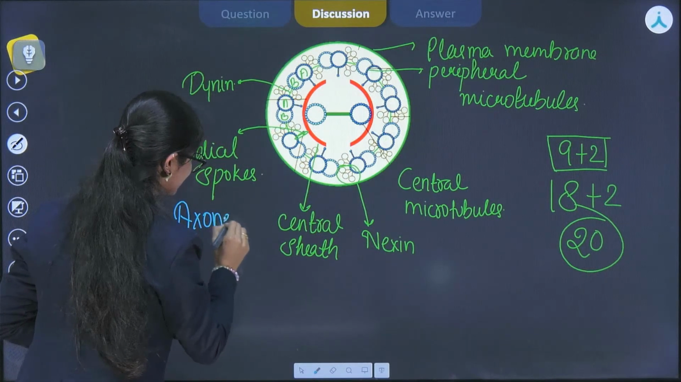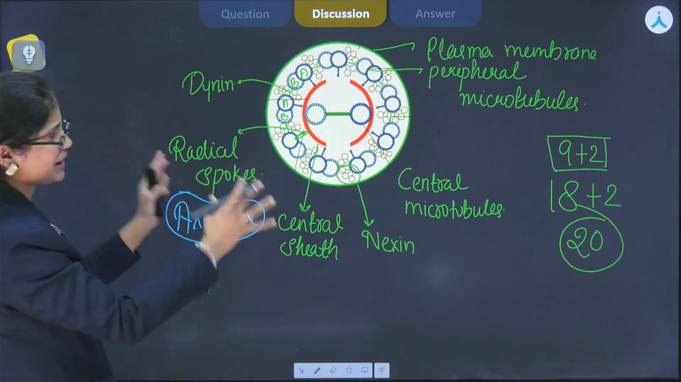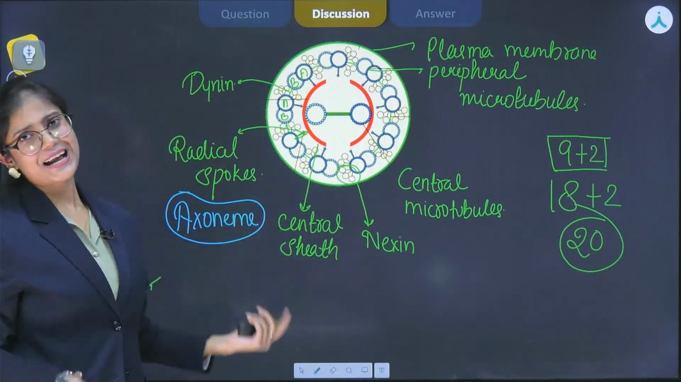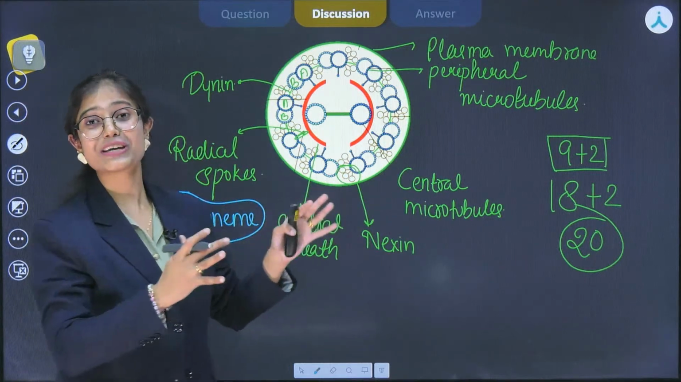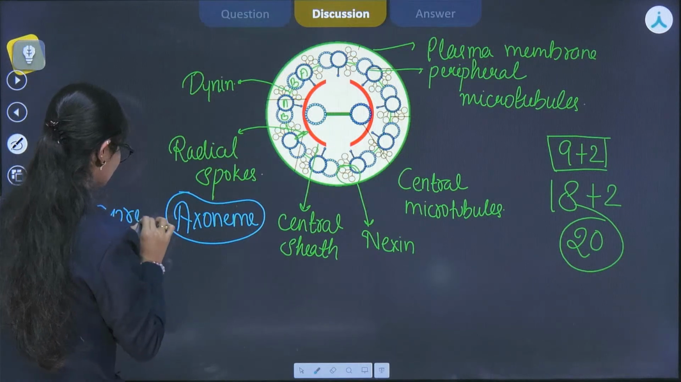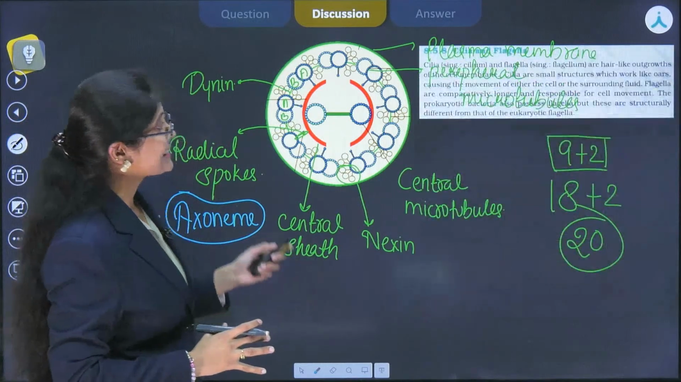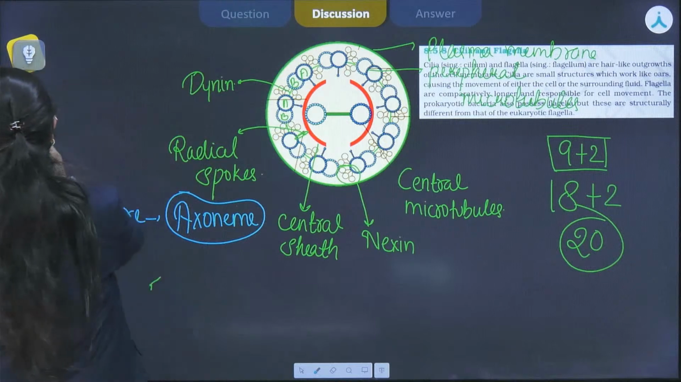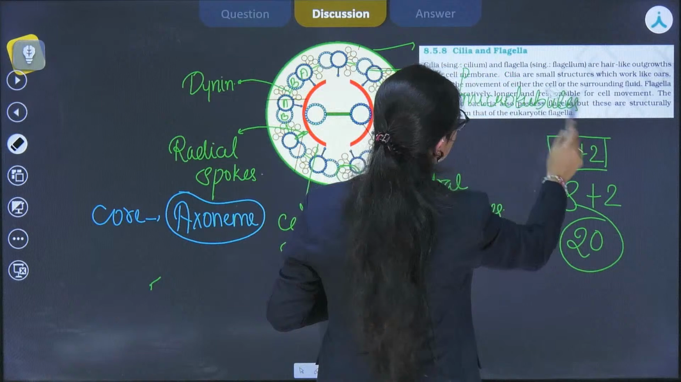So what we talked about until now, this 9+2 arrangement, how many microtubules are present at the periphery, how many microtubules are present at the center, all these we are talking about the axoneme of cilia and flagella, which is the core of cilia and flagella. Okay. Likewise, there is one statement or content. Oops, I think it is not clear. Let me erase the content for you so that you can see clearly.